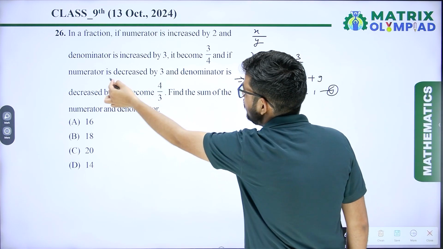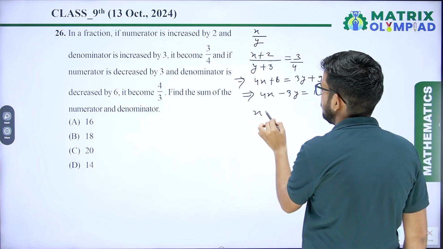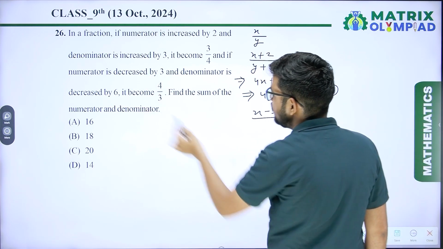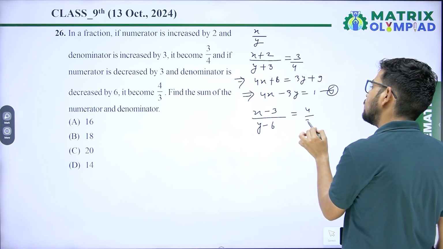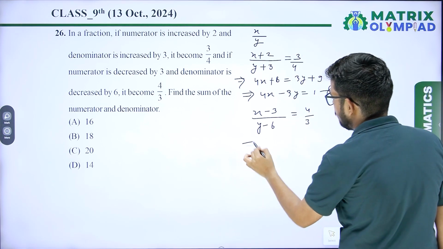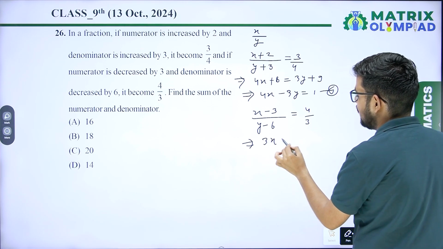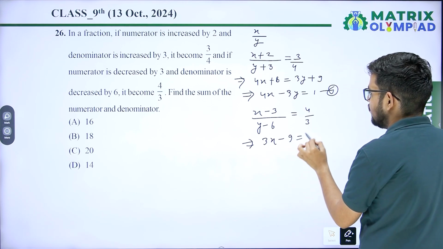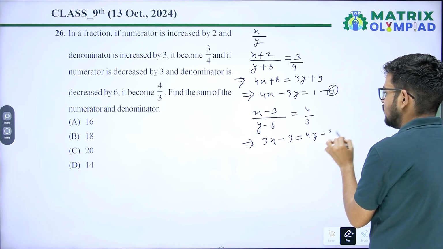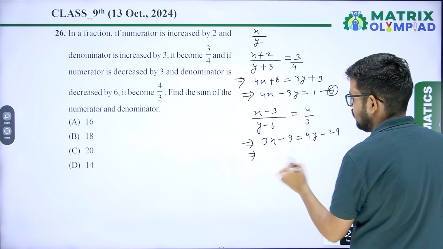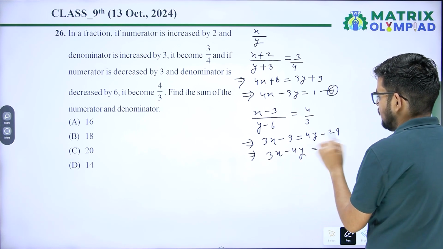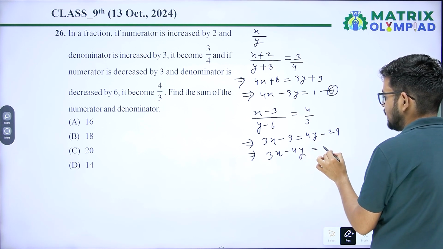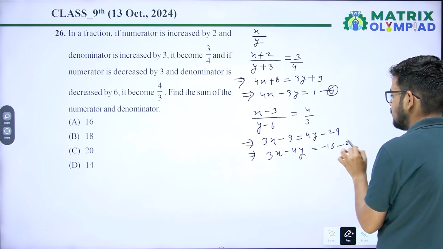And if the numerator is decreased by 3 and the denominator is decreased by 6, it becomes 4 upon 3. After cross multiplication you will get 3x minus 9 equal 4y minus 24. So you will get 3x minus 4y equal minus 24 plus 9, that is minus 15, equation 2.